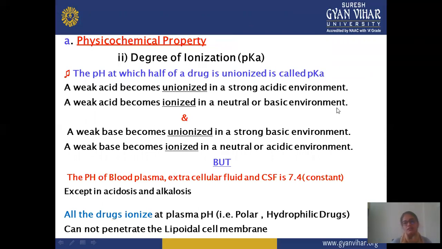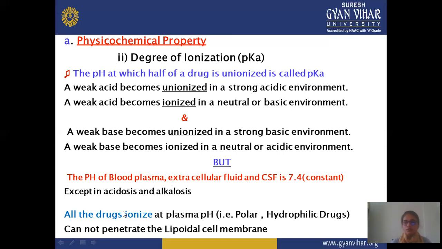In different conditions, for an acidic environment, if your drug is a weak acid it becomes unionized, and this condition requires a strong acidic environment. If your drug is a weak acid and it becomes ionized, it normally requires a neutral or basic environment. For a weak base there are also two conditions. If a drug is a weak base and becomes unionized, then it requires a strong basic environment. And for a weak base to become ionized, it requires a neutral or acidic environment.